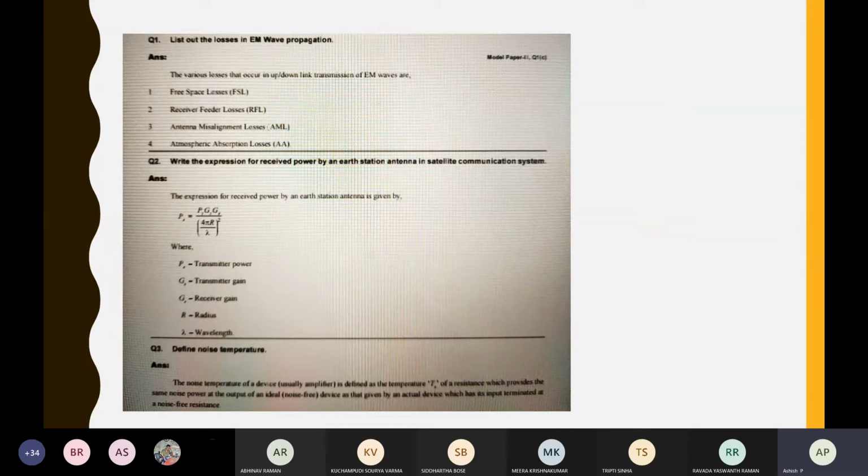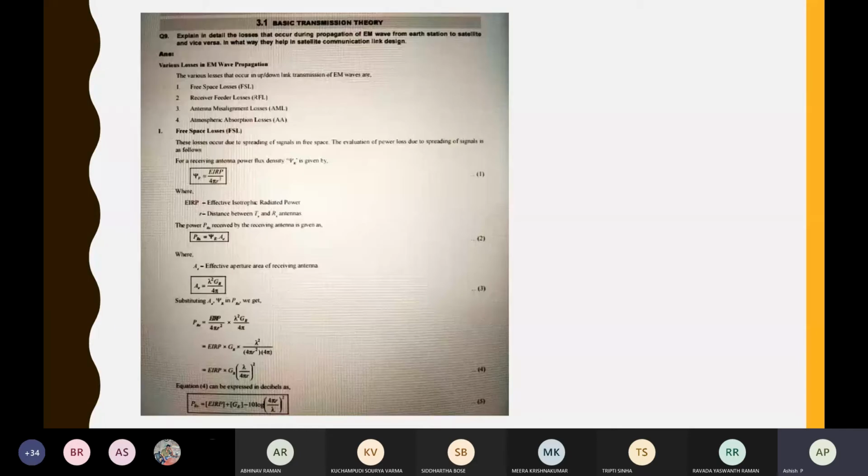So these are only some few small questions, like list out the losses, what is the received power, define noise temperature. Noise temperature is how much noise is generated by the device. That is given as the noise temperature. And the essay question is to explain in detail the losses that occur in EM wave propagation. They have listed 4 losses: free space loss, receiver feeder loss, antenna misalignment loss, and atmosphere.